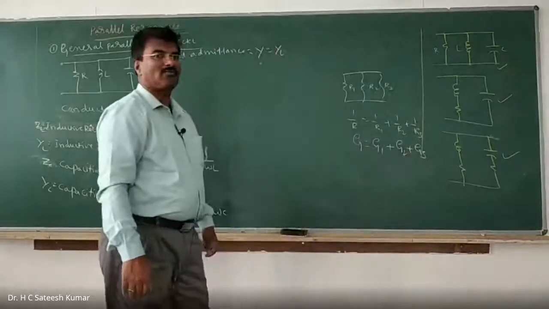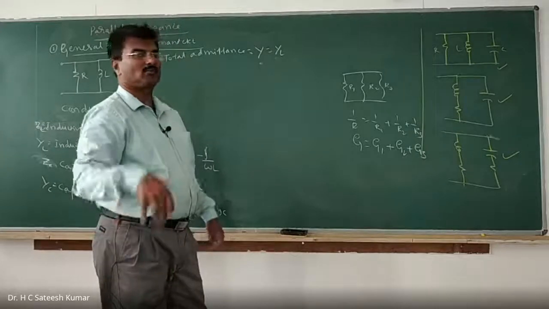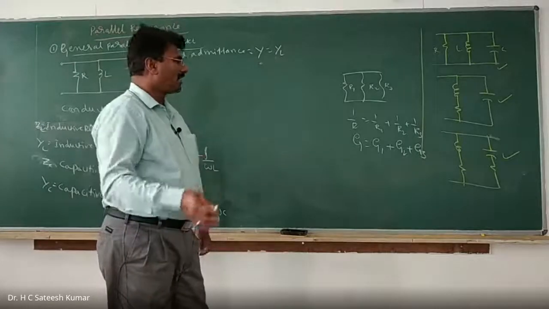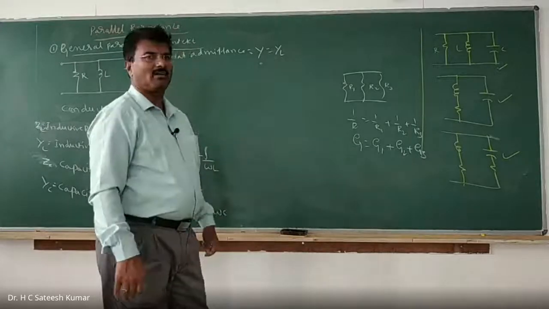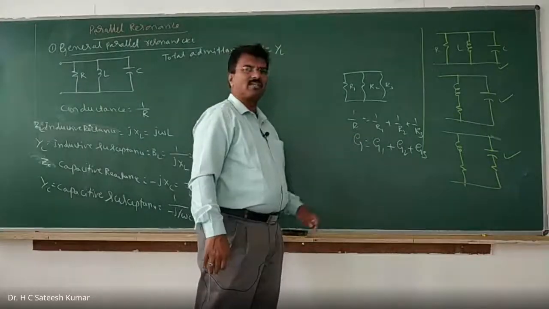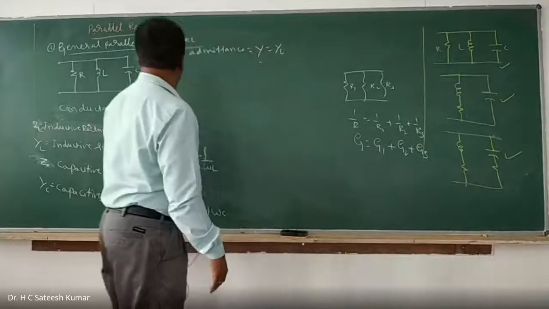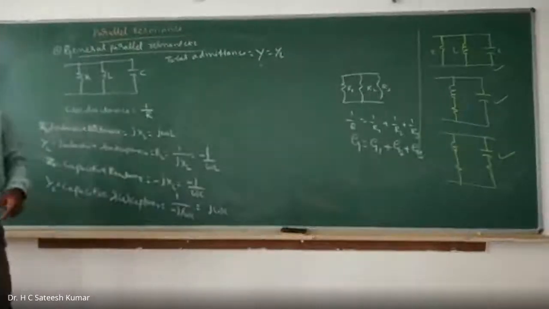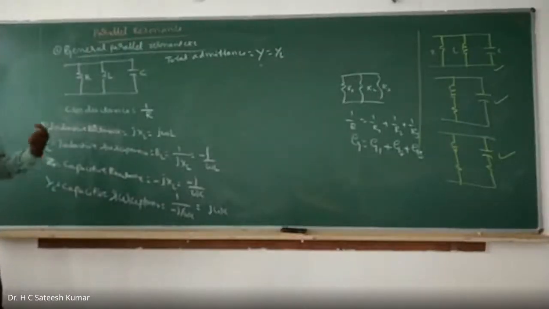Instead of calculating 1 by R1 plus 1 by R2 plus 1 by R3 and adding, then once again taking the reciprocal of R, which is very difficult, take G1 instead. So the calculation becomes very easy. Here also, since this is a parallel circuit, particularly when we have complex values, the calculation becomes very complex. Hence, we go for admittance so that it becomes very easy.